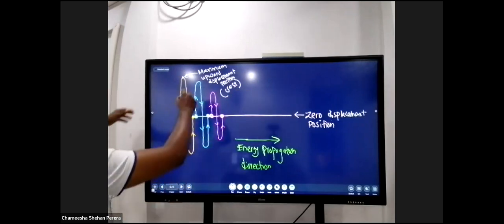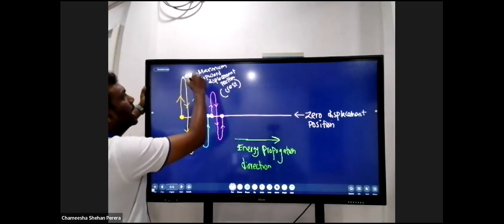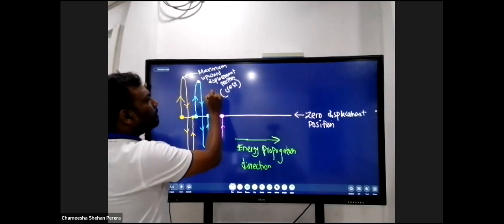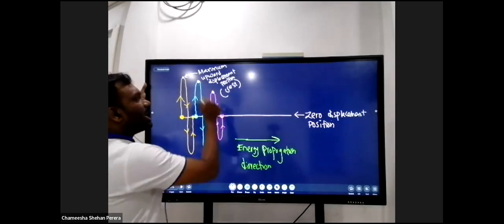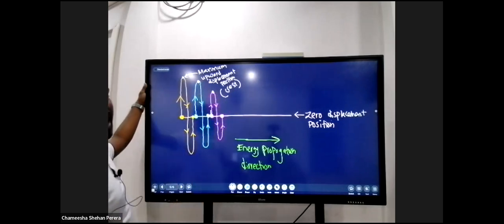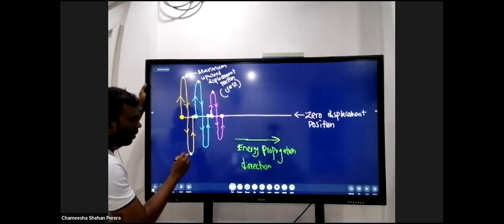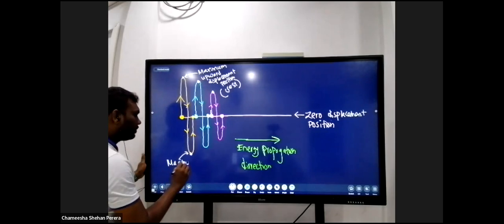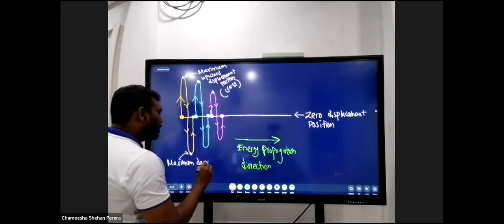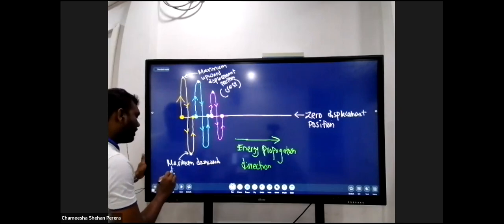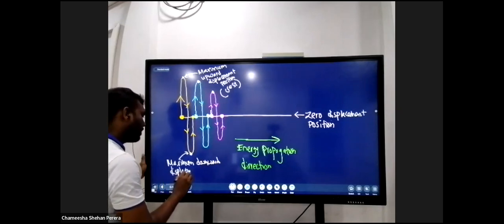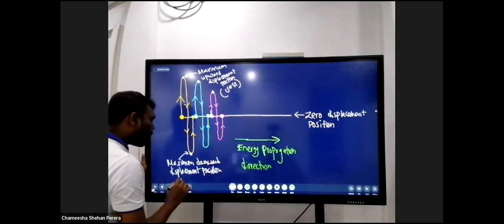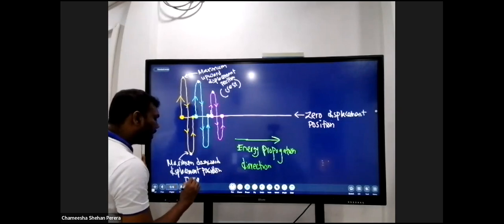So this is the crest. So this is the maximum upward displacement position that this particle can reach. So you call all these points crests, right? And what is this? This is the maximum downward displacement position of the particle. So you call that a trough.